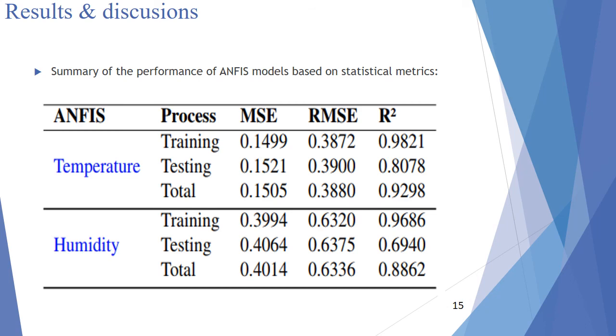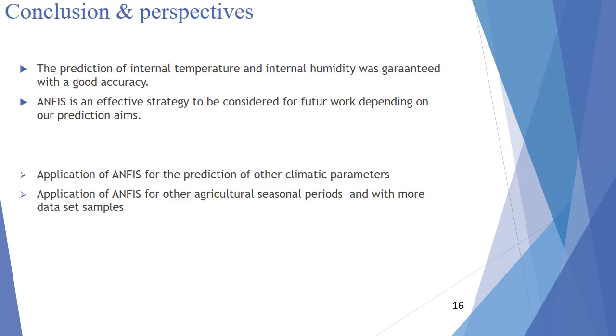So here, to conclude the results, the table shown here summarizes the different processes and their statistical functions concerning the ANFIS model of each climatic parameter. For example, for the first process, training and testing for internal temperature, with its statistical criteria, and the same for the humidity case.